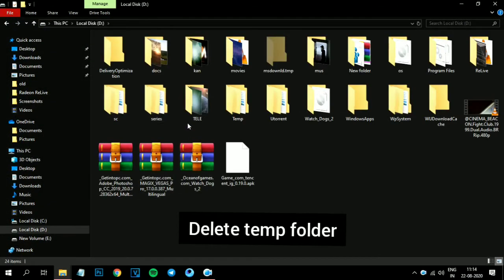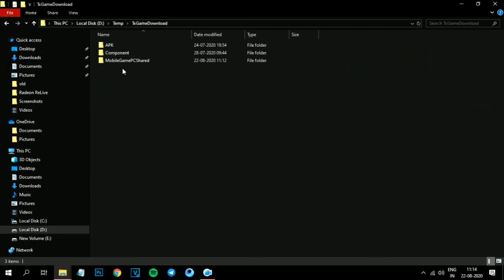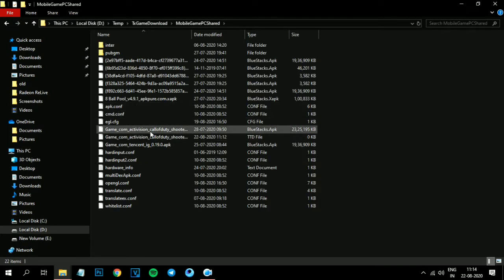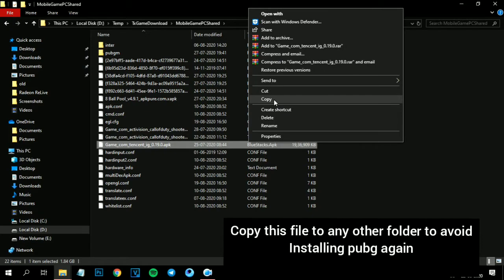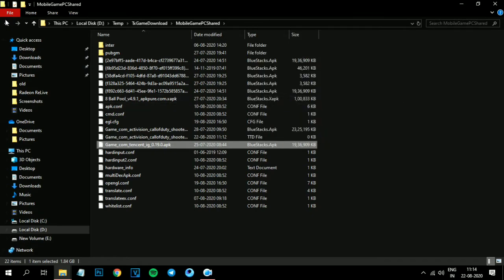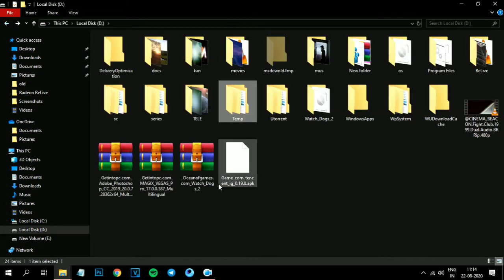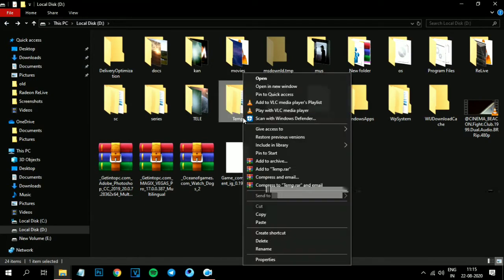Then, find the temp folder of Gameloop in the drive. If you are on limited internet that you can't install the game again, try this trick. I am not sure it will work or not, but it worked for me. Go to Mobile Games PC shared folder in temp and find the game that you have installed. It will be in a single APK format without OBB file. Trust me, I will show how it worked for me.